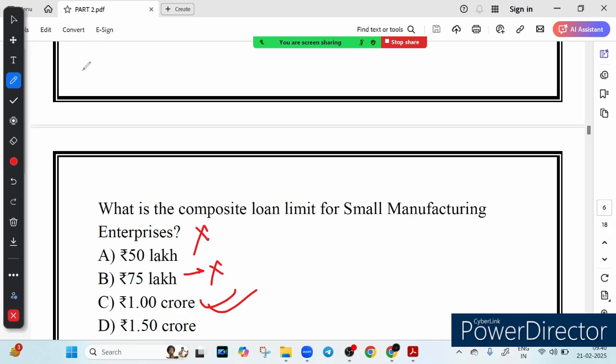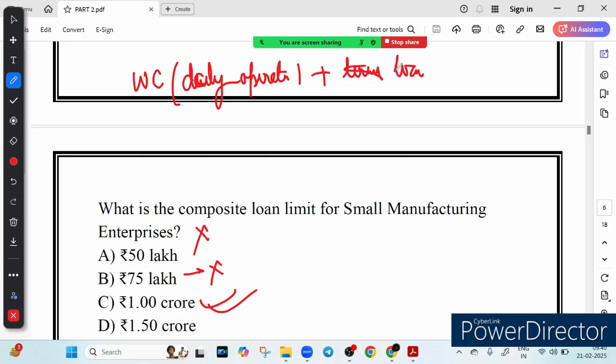Now you might wonder, what is this composite loan? देखिए, composite loan के अंदर working capital भी आएगा. Working capital आप जानते हो ना, daily operation के लिए. It includes working capital for daily operation, and it also includes term loan, right? Term loan is given for what? For buying equipment, for buying machinery. This term loan is provided.